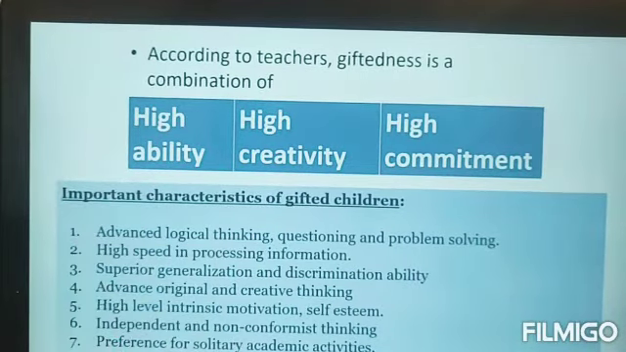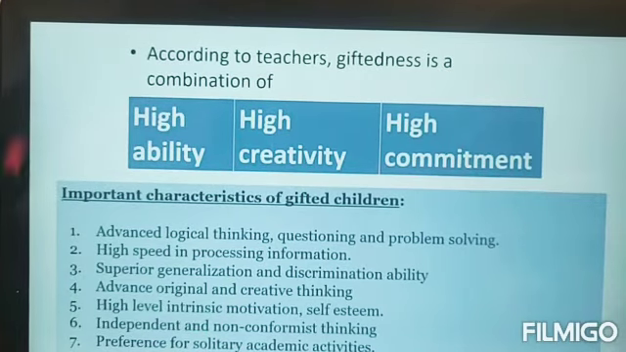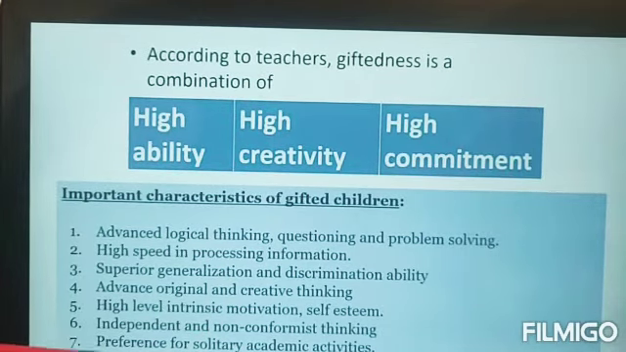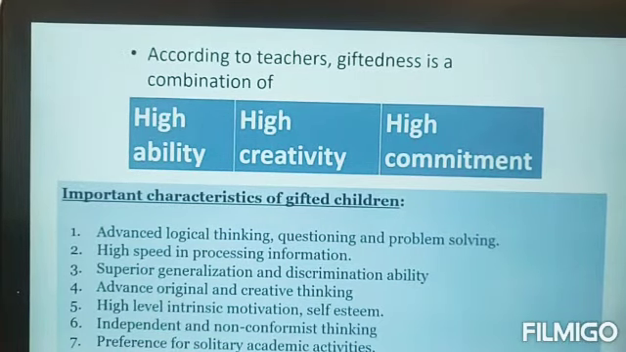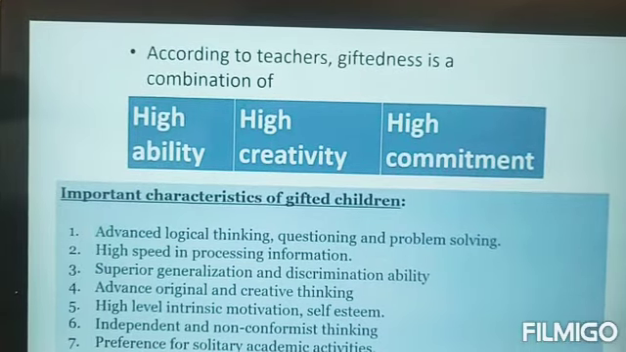Conformist here means people who agree with everybody. I don't want to talk to you, I don't want to debate with you or argue with you, so I'll agree to what you are saying. Those are conformist people who do not have a stand, who go with everybody. Non-conformist people take a stand on their thoughts and their ideas. And the last they are saying is preferences for solitary academic activities. Often these people do not find others who are like them. So that is why they move away from the crowd and they like to do things on their own, solitary.